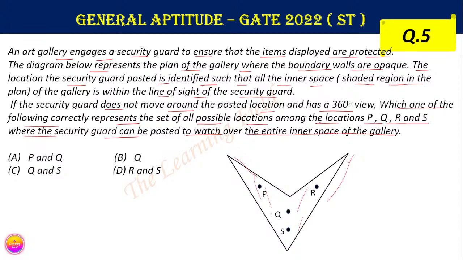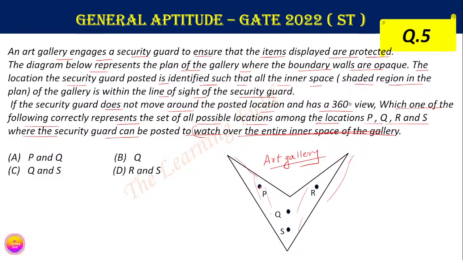This is the structure of an art gallery, and we have to fix the position of the security guard such that the guard watches over the entire inner space of the gallery. This is the main point of this question.